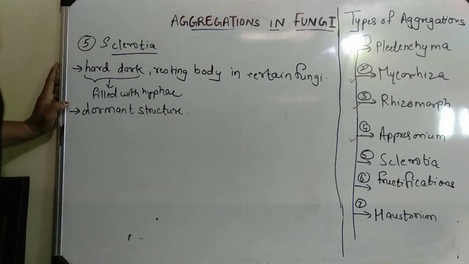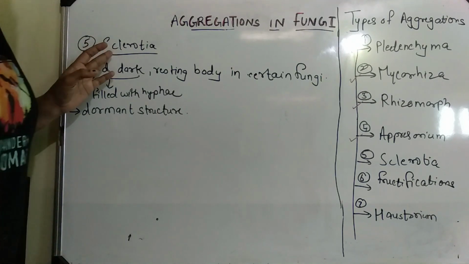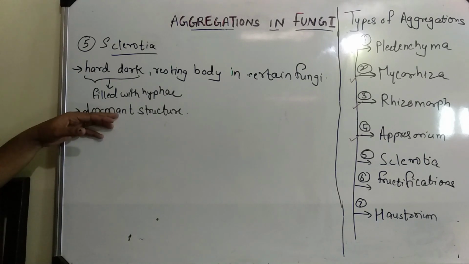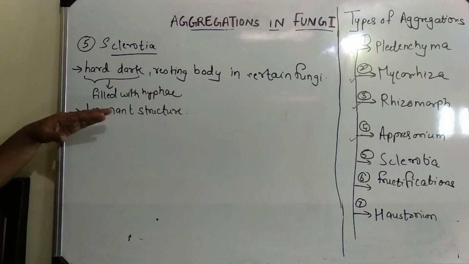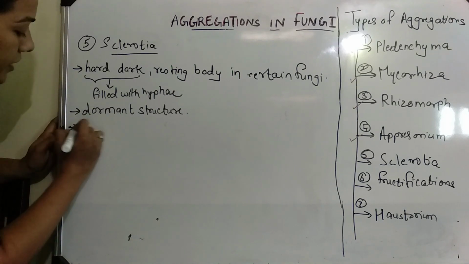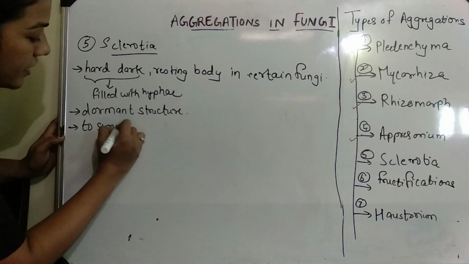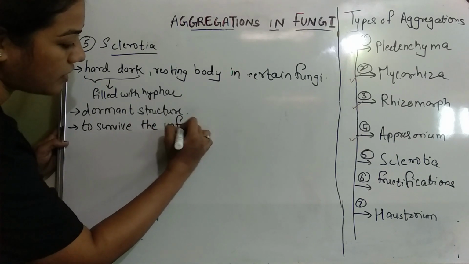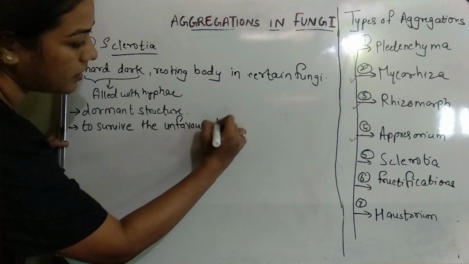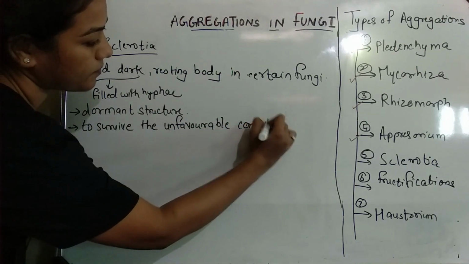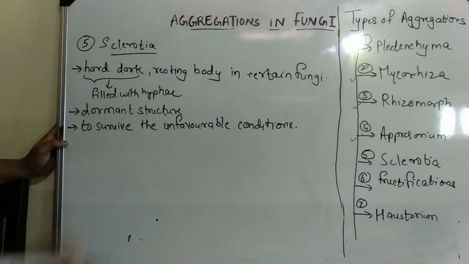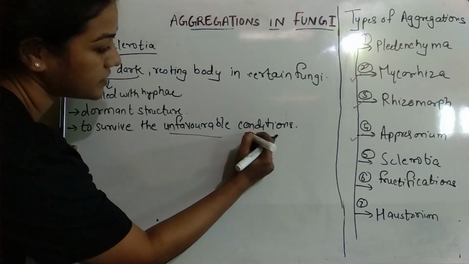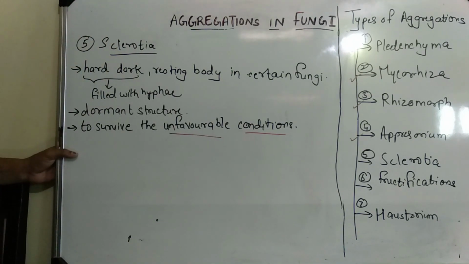Why does any organism produce a dormant structure? Because they have to survive unfavorable environmental conditions. So the fungi here produce sclerotia to survive the unfavorable environmental conditions.